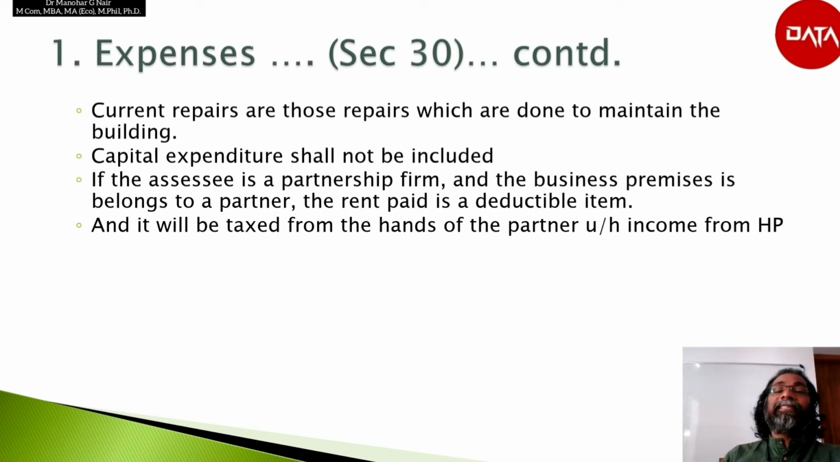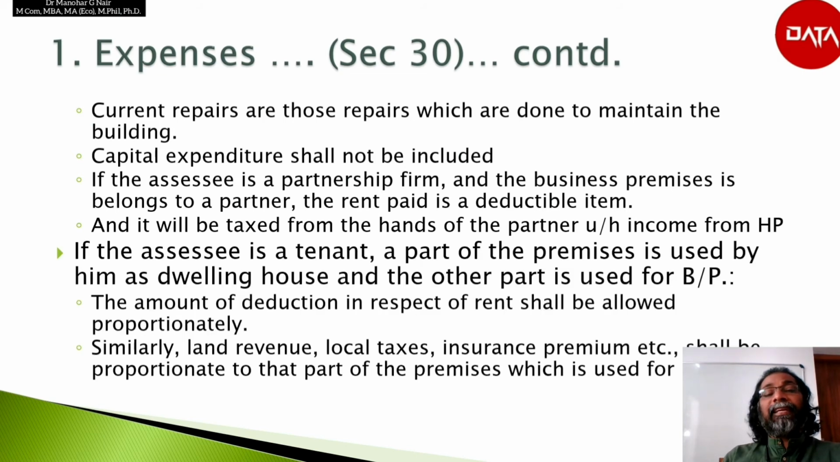If the assessee is a partnership firm and the business premises belong to any of the partners and rent is paid to him, the rent shall be deductible as a business expense in the accounts of the partnership firm, and it is to be considered as income while computing the income of the partner under the head income from house property.